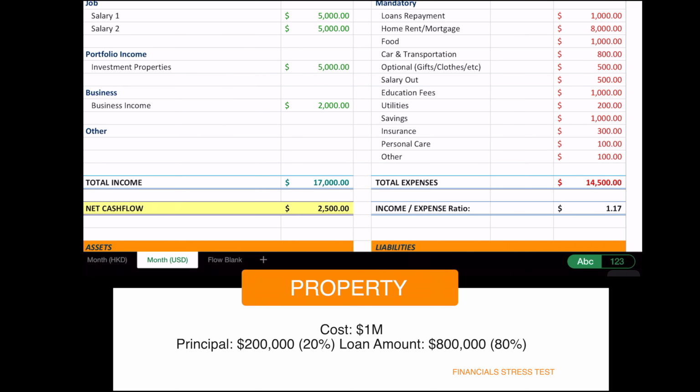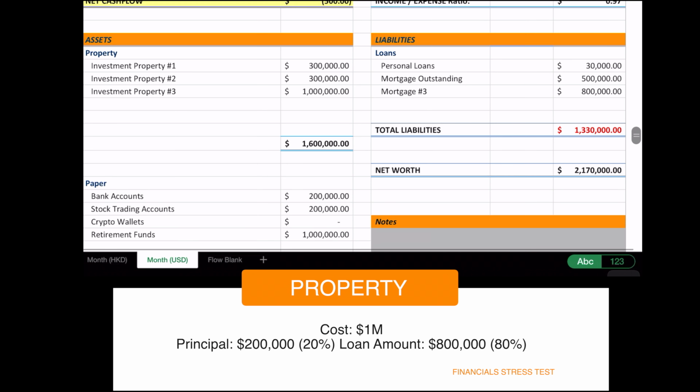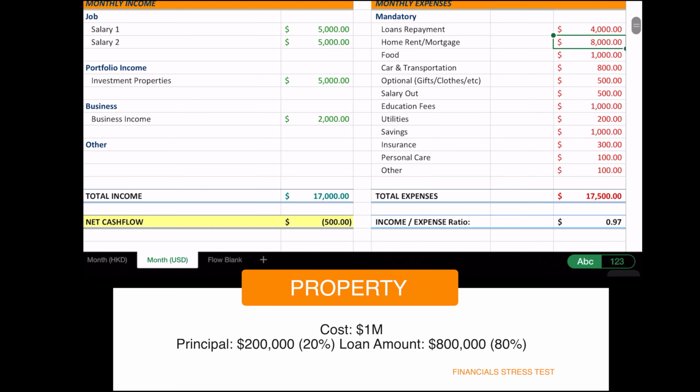So you input that in here, and you go, okay, the loan payment is now going to go up by another $3,000, so the loans become $4,000. And obviously you have to look at what kind of income am I going to get?